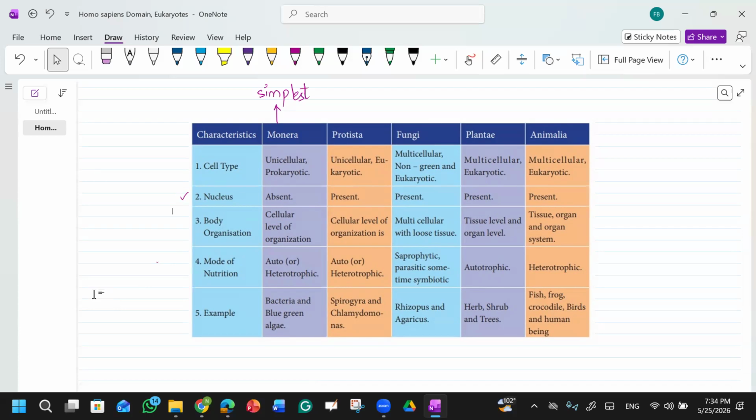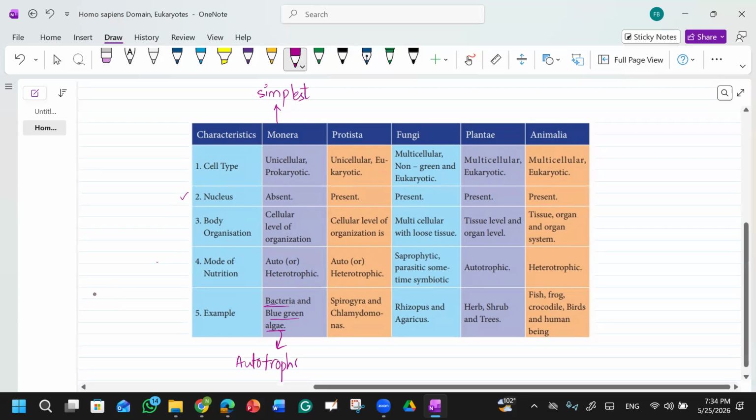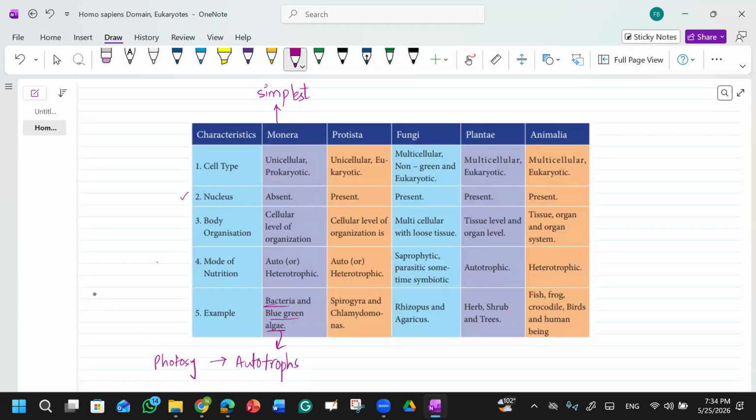Examples are bacteria and blue-green algae. Blue-green algae can prepare their own food, they can do photosynthesis, that's why they are autotrophic in nature.